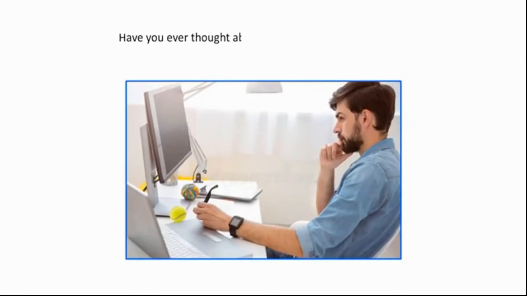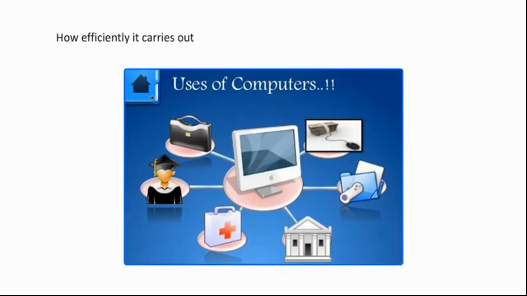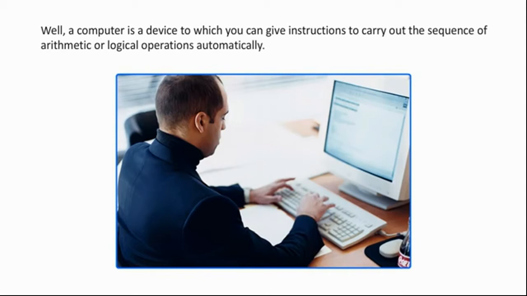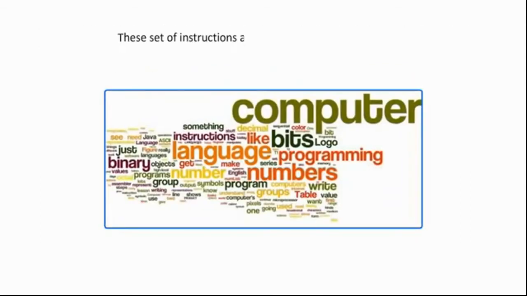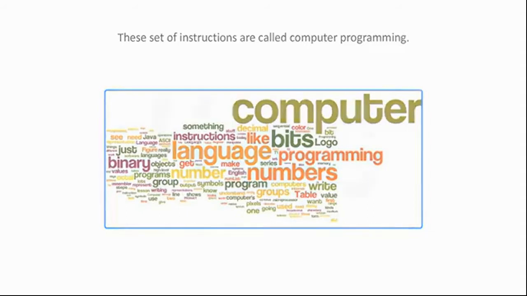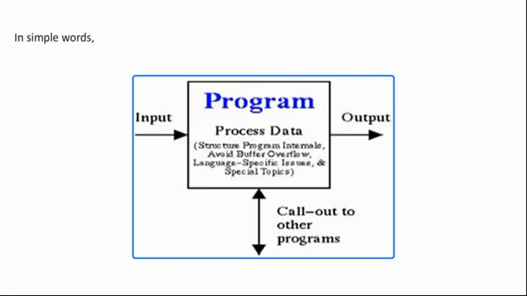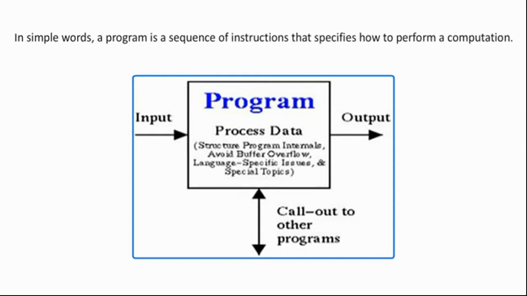Have you ever thought about the versatility of a computer? How efficiently it carries out all tasks with accuracy and is used in almost every field. Well, a computer is a device to which you can give instructions to carry out the sequence of arithmetic or logical operations automatically. These set of instructions are called computer programming. Modern computers have the ability to follow generalized sets of operations called programs. In simple words, a program is a sequence of instructions that specifies how to perform a computation.